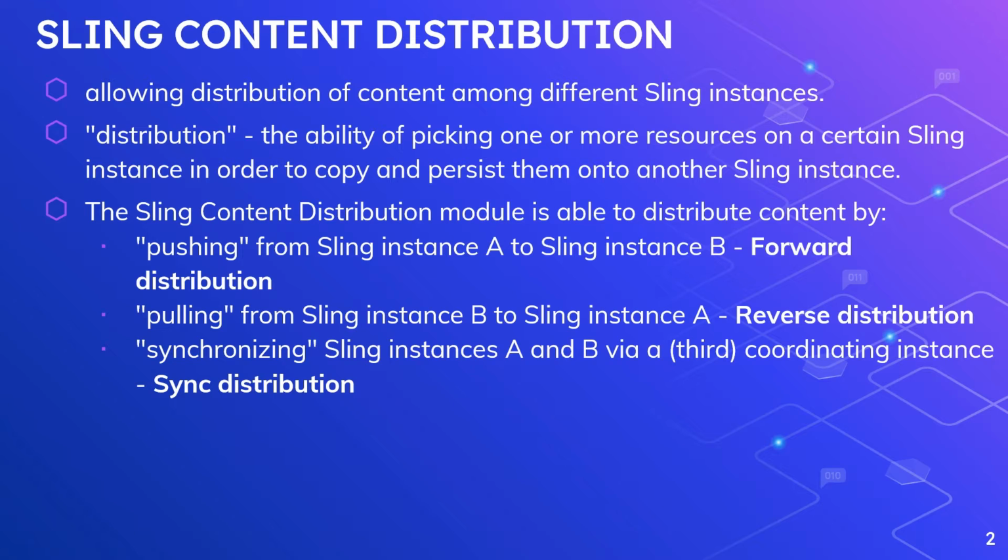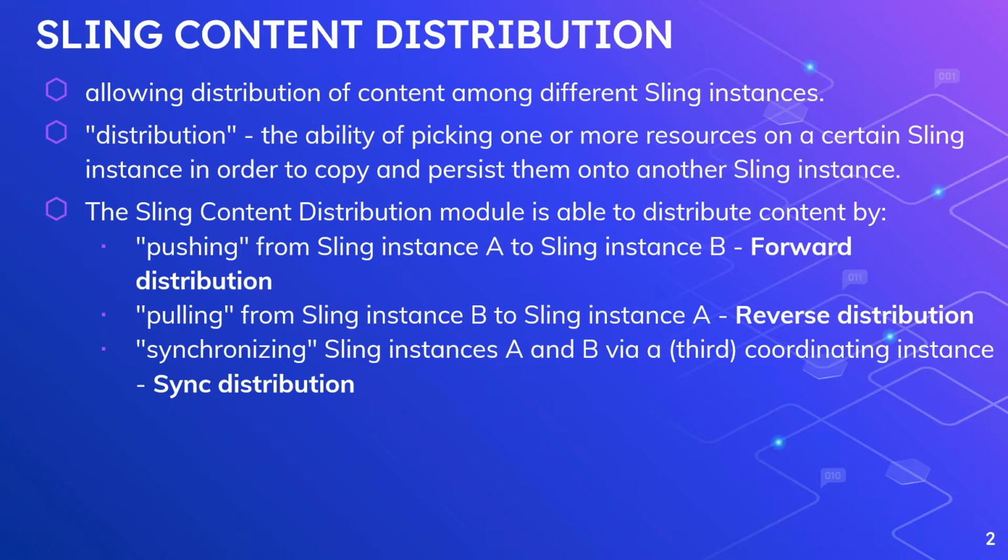The Sling content distribution module is able to distribute the content by different options. The first one is pushing from Sling instance A to Sling instance B. It's called forward distribution. Then it can also pull the resources from Sling instance B to Sling instance A. It is called reverse distribution. In our case, the forward distribution example is AEM author to publisher. Reverse distribution is publisher to author.